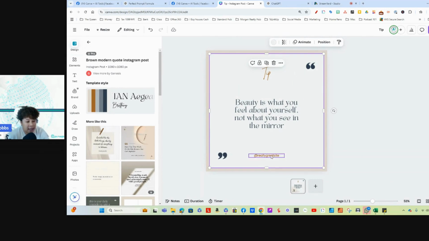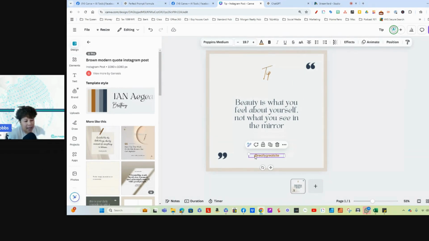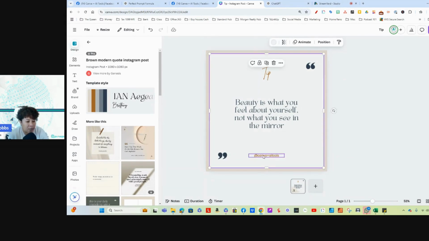So once we find, so I do two things. I either customize this to my branding, which would be here. We would have Canva at, so that's where your at symbol goes. So whenever somebody sees this, they know who created it.